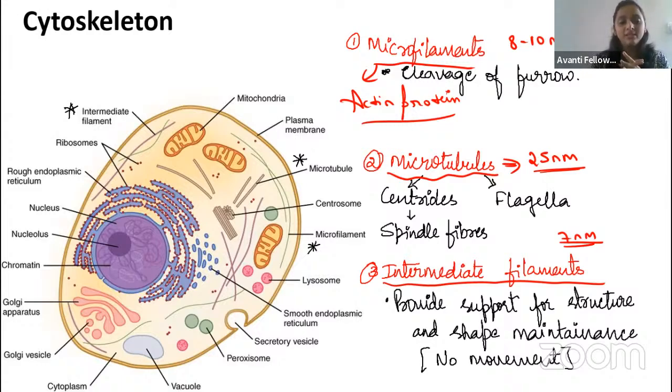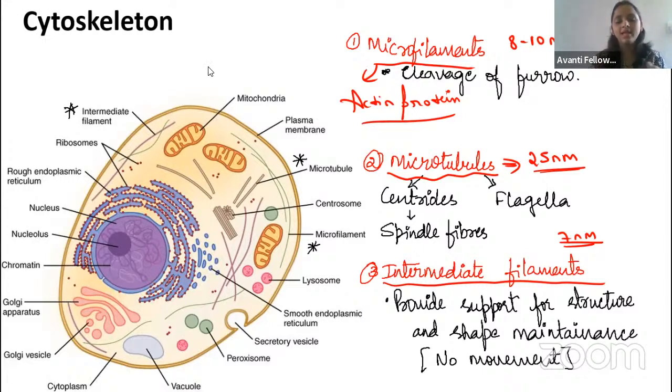Yes, microfilament is helpful in the movement of the muscles. It is present in the muscles, guys. Okay, it is present in the muscles. Yeah, muscles. Very good, Nagvendi.